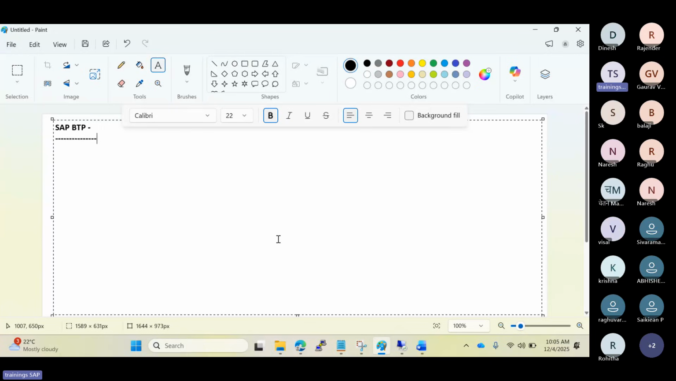Okay, so coming to BTP. Normally nowadays, almost most of the companies are adopting BTP solutions and services. They're trying to implement BTP for their existing landscapes. So first of all, what is BTP? The abbreviation is Business Technology Platform. It's a platform as a service based concept, PaaS.